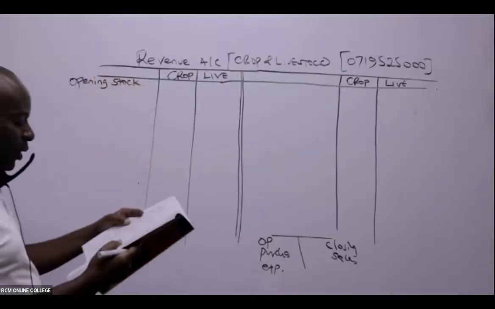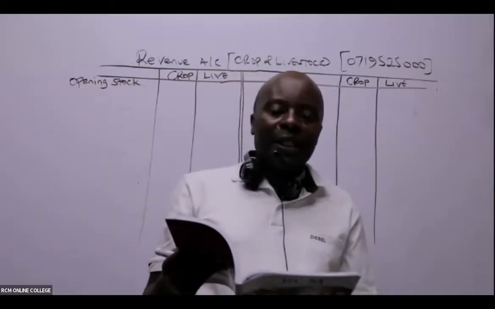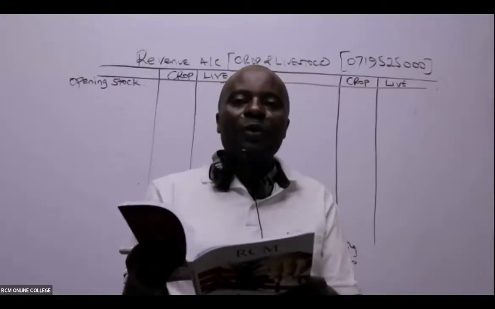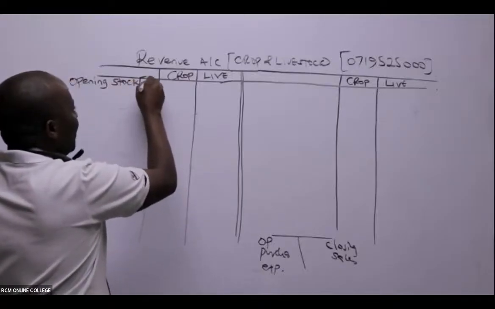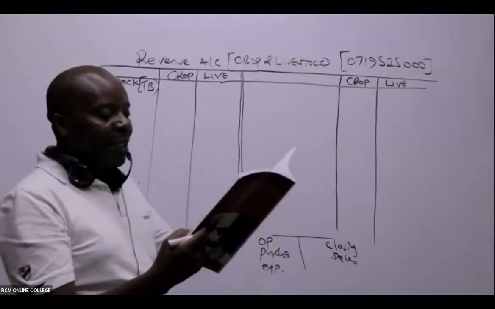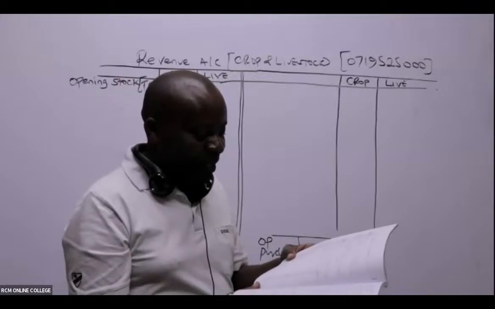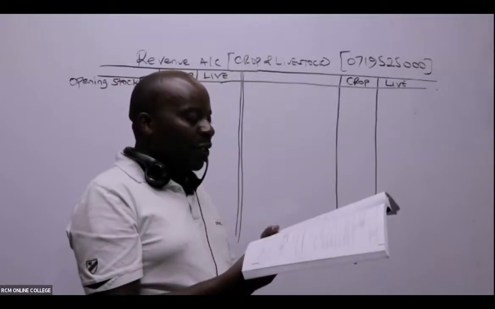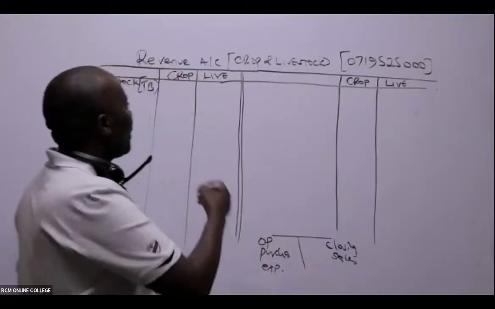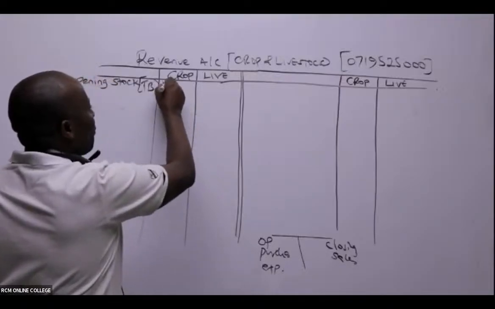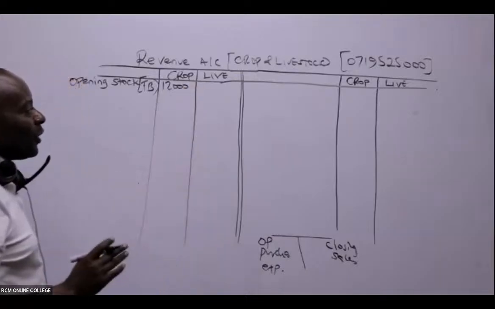Is there somebody who is able to see opening stock down there in that table? You can see inventories from the trial balance, the TB. Stocks and inventories are the same. You can see growing crops, seeds, and fertilizers, 12,000. Of course, that will go to the crops here, 12,000. Fertilizers can't come to the livestock.